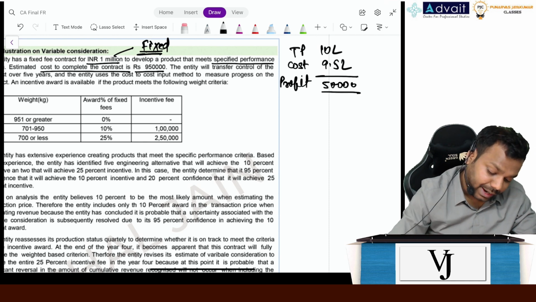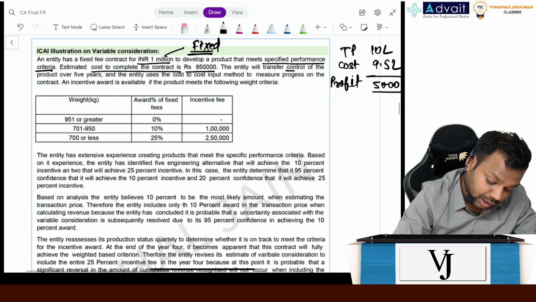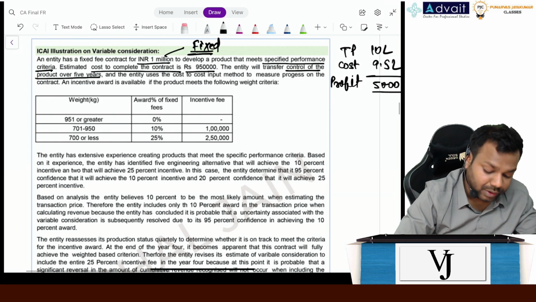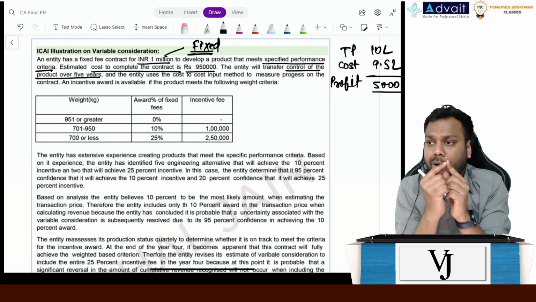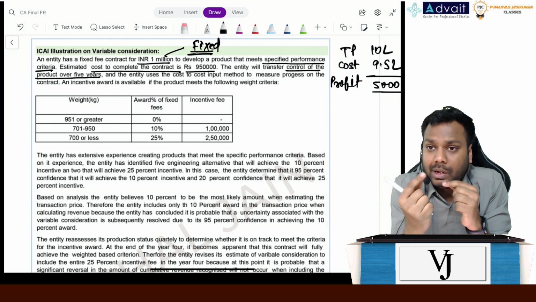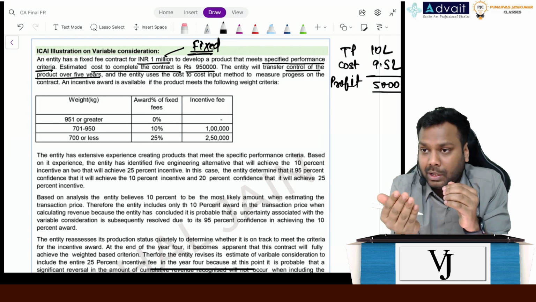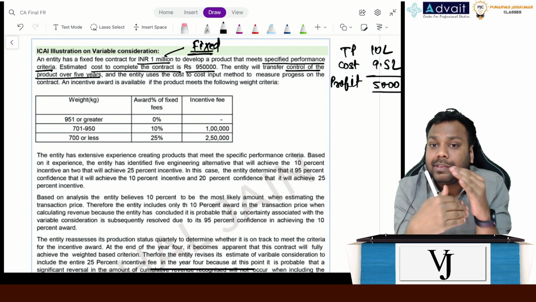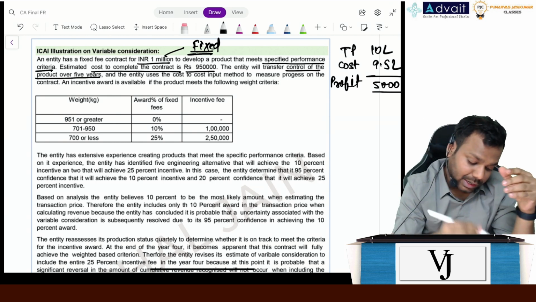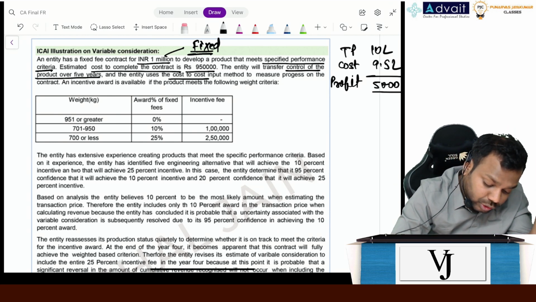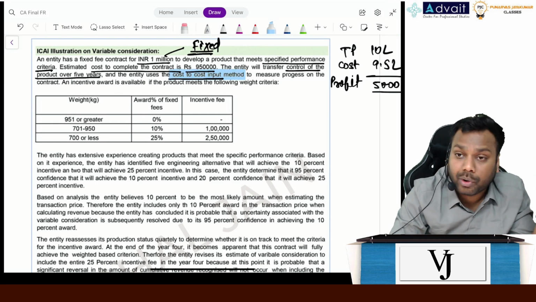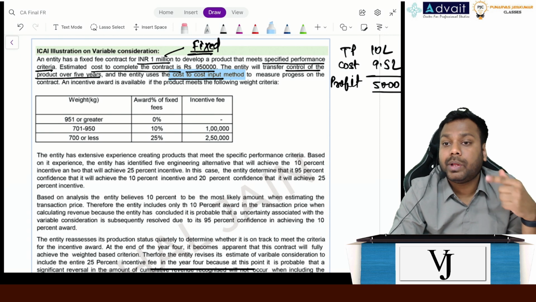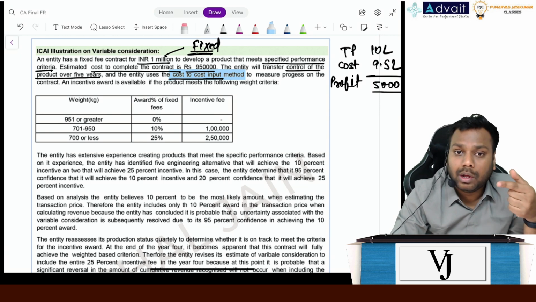Now, the entity will transfer the control of the product over 5 years. If the control will be transferred over 5 years, it means it is satisfied over a period of time. So we will measure the progress and recognize revenue over a period of time, right? Now, it says the entity uses the cost to cost input method to measure the progress, which means you will use the input method to measure the progress.